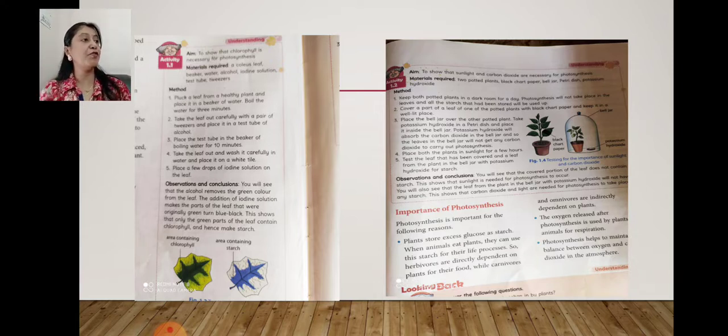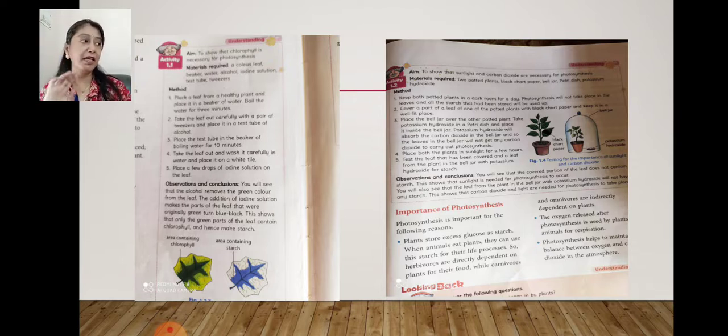The next experiment is to show that sunlight and carbon dioxide are necessary for photosynthesis. In this experiment, 2 potted plants are taken. Both are kept in a dark room for 1 day. It means they are unable to do photosynthesis, and whatever starch was present is used up by the plant. Now they take out both plants. In one plant they cover some part of the leaf with black paper, and the other plant is covered with a bell jar, a transparent bowl or big tank kind of thing.